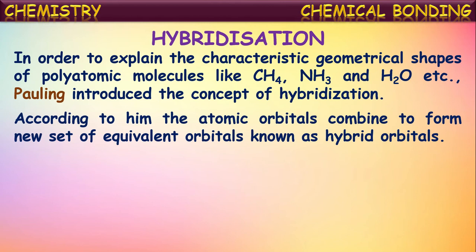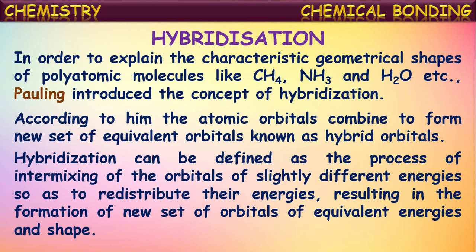That phenomenon in which atomic orbitals intermix with each other to form new orbitals of equal energy is called hybridization. And those newly formed hybridized orbitals have equal energy.